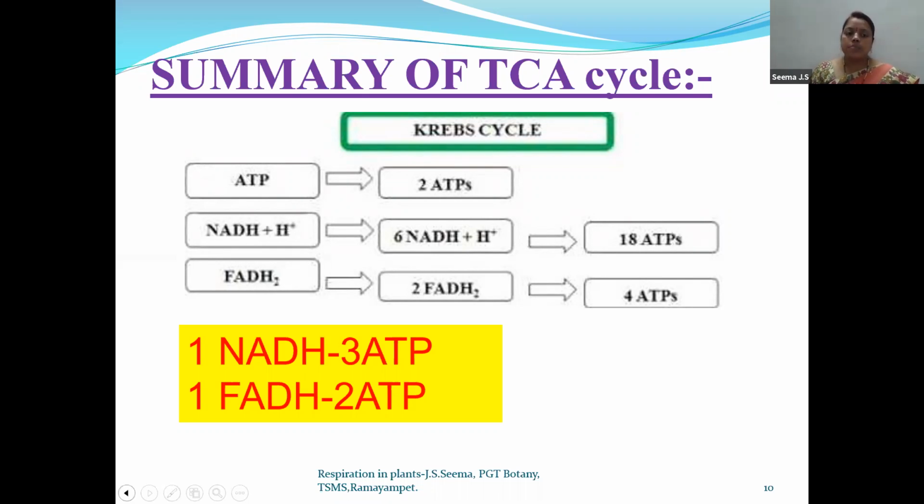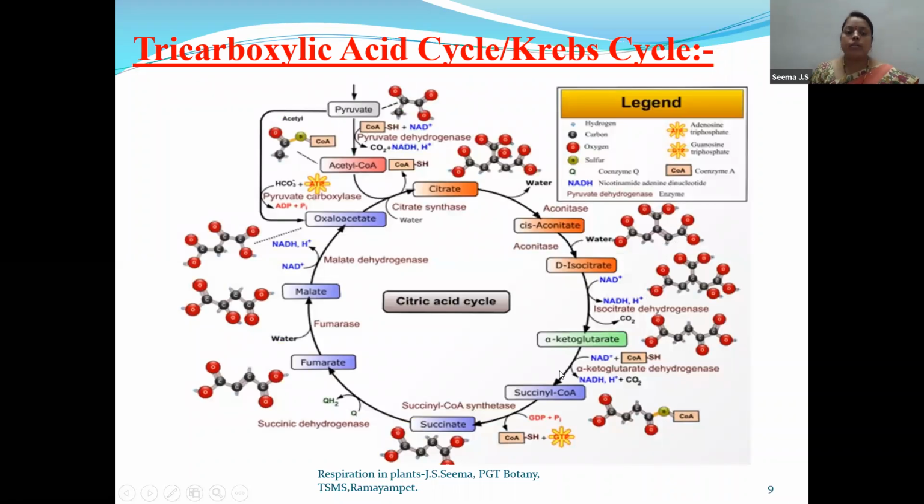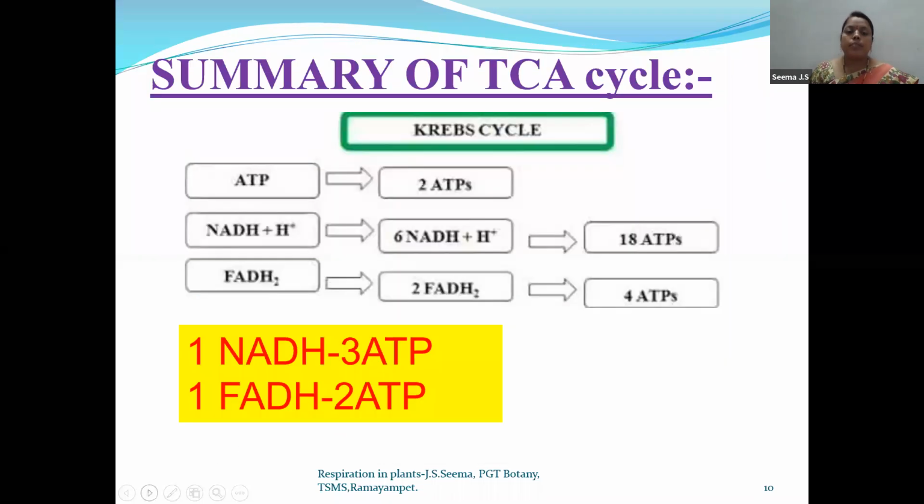Once we go back to the Krebs cycle, we'll see ATP. Where is ATP formed? In this entire cycle, if you observe, here GTP. I told you all GTP is the readily available energy just like ATP. So one GTP, you can tell it as ATP is formed. So when you come back here, ATP 2. Why are we telling 2? Because every time the Krebs cycle will repeat twice. If one ATP is formed, then you have to say 2 ATPs are formed.